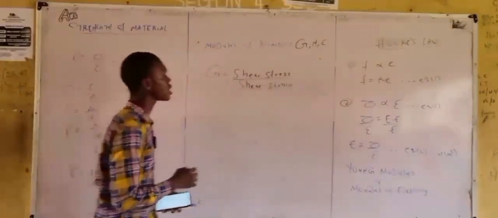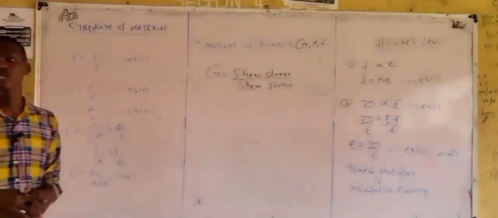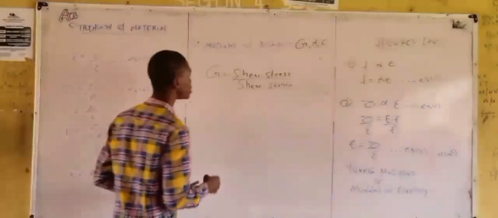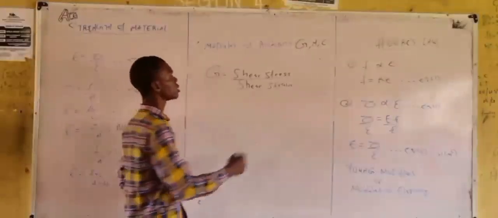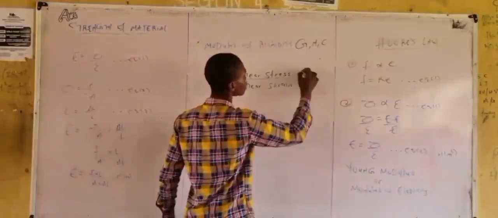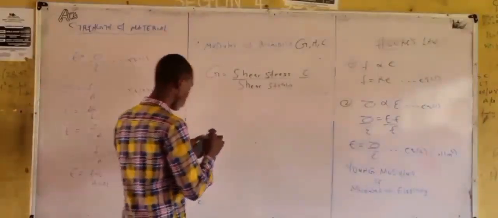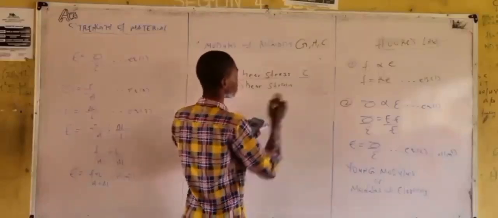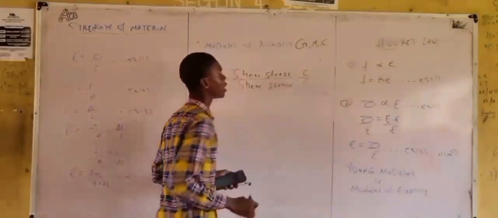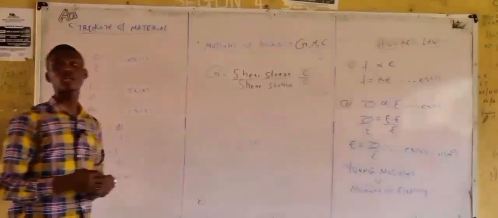The ratio of shear stress to shear strain is the modulus of rigidity. Shear stress is tau, then shear strain is represented as this. So take note of that.